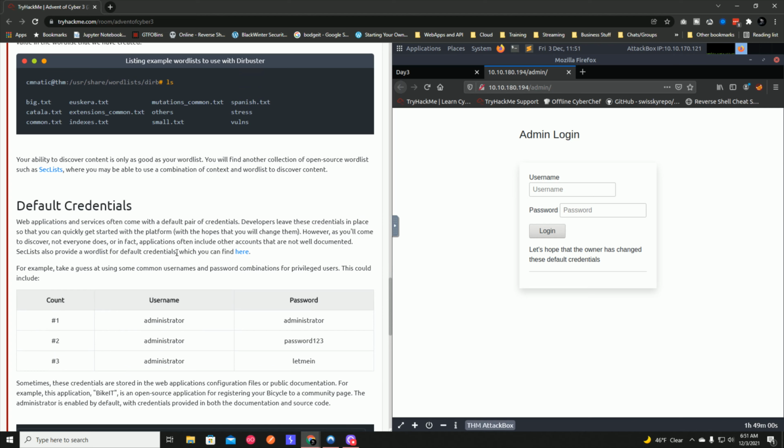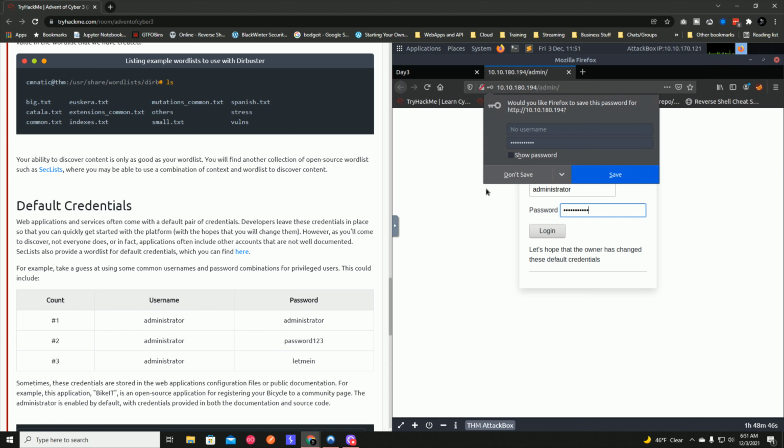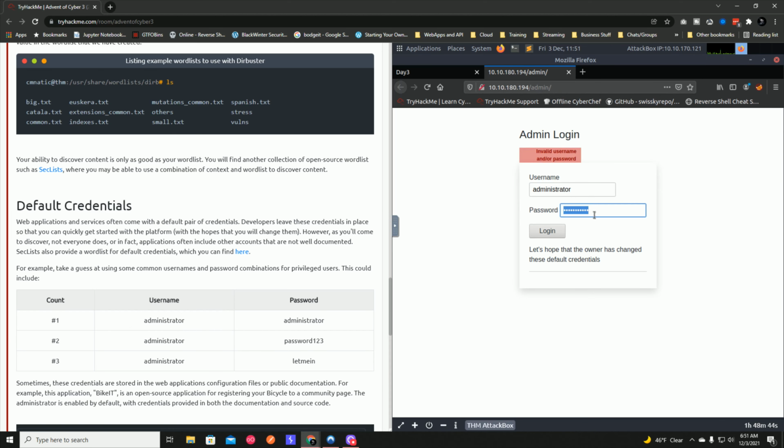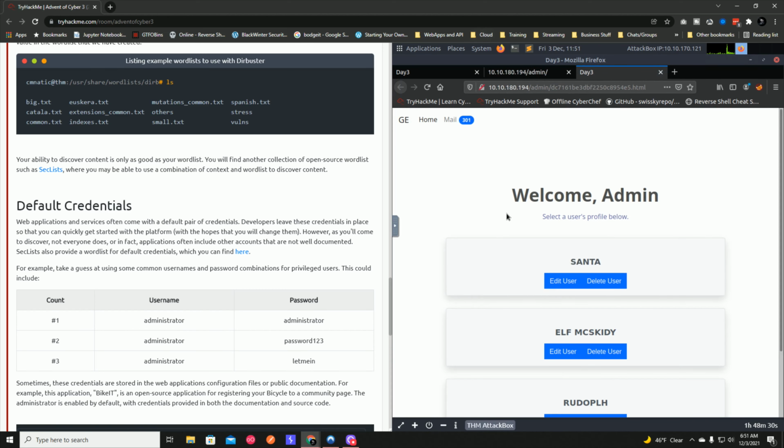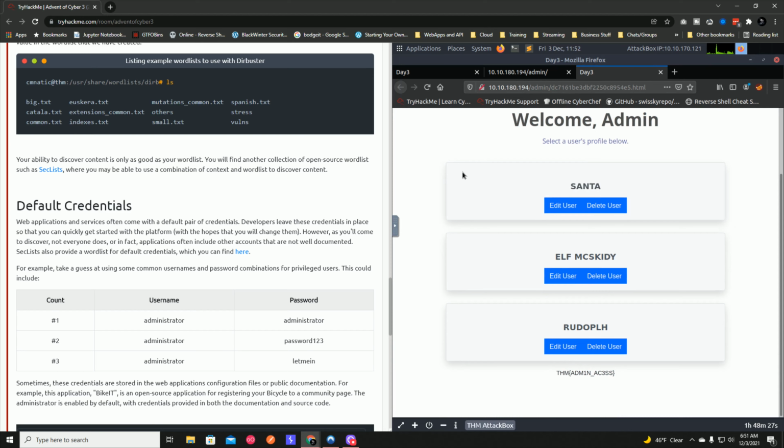So using one of these combinations, let's say the username is administrator, and let's do password 123. Do not save. So invalid username or password. Okay, so that was wrong. So let's just try administrator. You successfully logged in, and I think that's about it. So we now have access. So we can edit user, delete user, because we're in the admin panel.